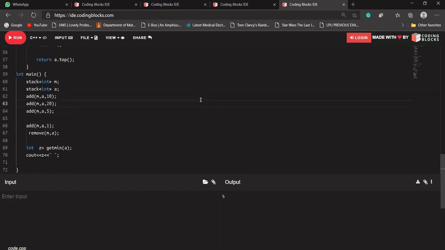Can somebody reply on the group chat? Clear, not clear, or do I need to repeat it again? Ashish is saying clear. Okay, all clear. Smith is saying all yes.